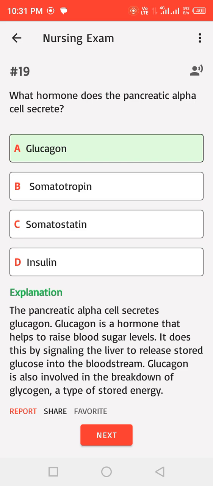Glucagon is a hormone that helps to raise blood sugar levels. It does this by signaling the liver to release stored glucose into the bloodstream. Glucagon is also involved in the breakdown of glycogen, a type of stored energy.